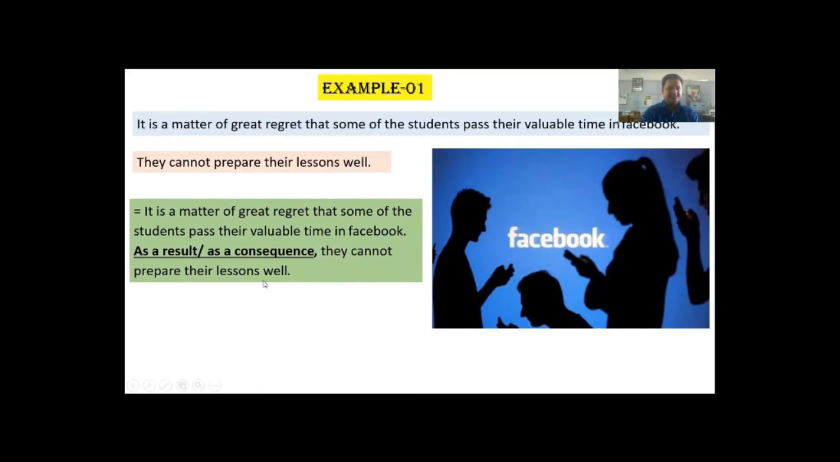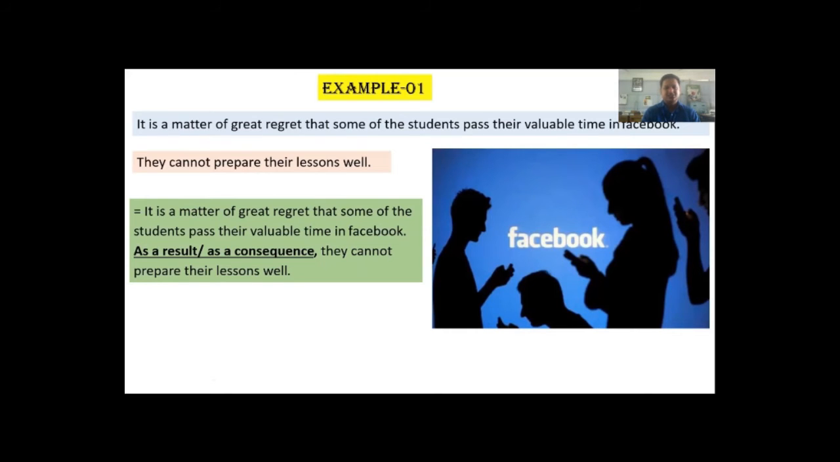So what is the result? It is a matter of great regret that some of the students pass their valuable time in Facebook. As a result or as a consequence, they cannot prepare their lessons well. So here you can see, as a result or as a consequence is my sentence connector that connects first sentence and second sentence together.